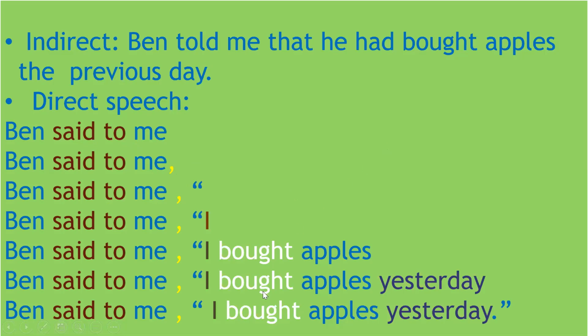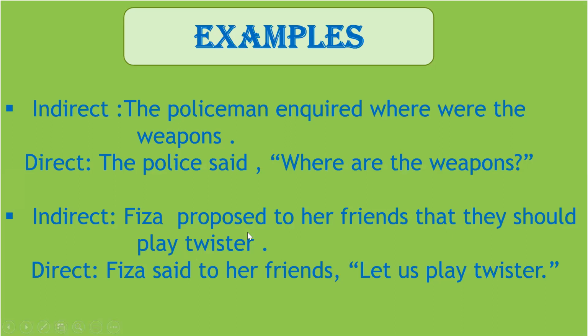And after that, we changed the time and place expression. So the previous day became yesterday. And then we put the punctuation mark, that is the full stop. And then we close the inverted commas. This is how you will convert indirect speech into direct speech. Now let us see one or two examples.